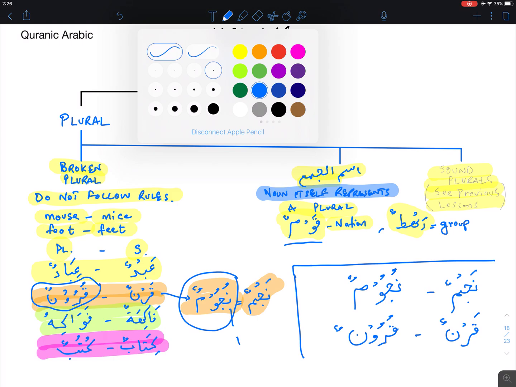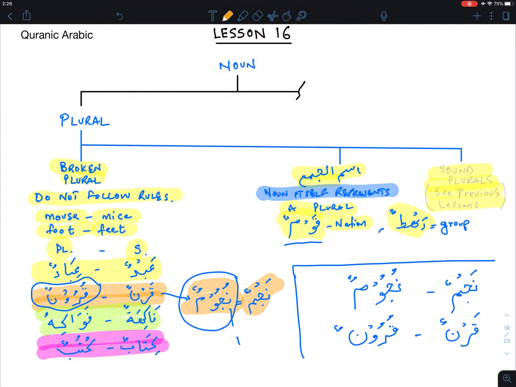So if you look at the first letter here, it's got a fatha. The second letter here, it's got a sukun. And the third letter here has got tanween. Same thing here. First letter here has got a fatha. This is the second, and this is the third. And it's got the same that you have in the third.